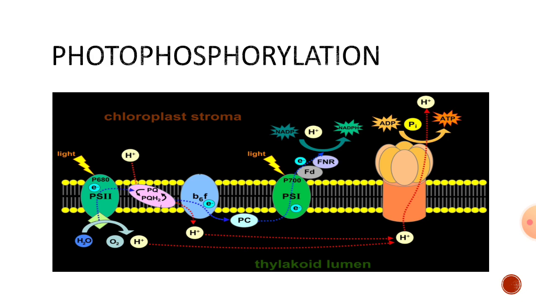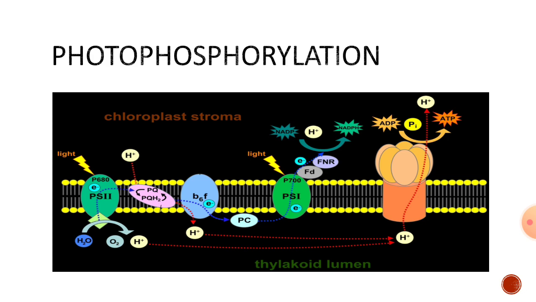a force is developed that is called proton motive force. That is nothing but balancing the hydrogen ion concentration on both sides. Because of this proton motive force, the hydrogens which are present in high concentration in the thylakoid lumen will be taken back to the chloroplast stroma through the ATP synthase enzyme. Here in this slide you can see the orange color region, that is actually the ATP synthase enzyme.